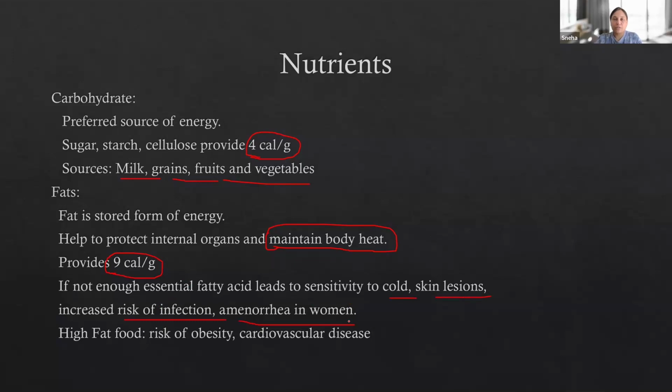You might have heard that females who are very lean and thin, who don't have much body fat, have hormonal imbalance, and because of that they have irregular periods. So amenorrhea can occur if someone does not have enough fat, because fat is needed for regular, normal hormonal function. Okay, so high fatty food: if you are taking too much fatty food, then you are at high risk of developing obesity and cardiovascular disease.